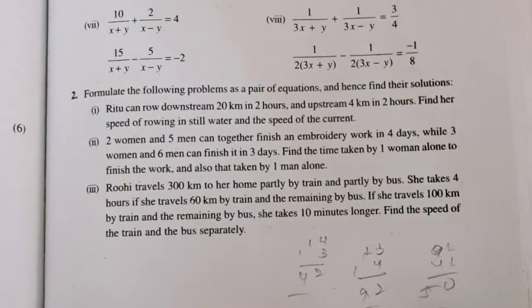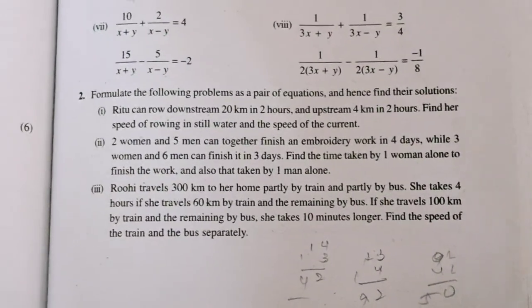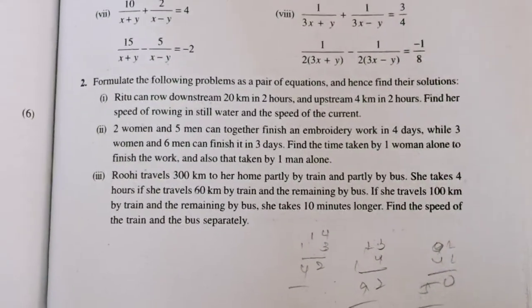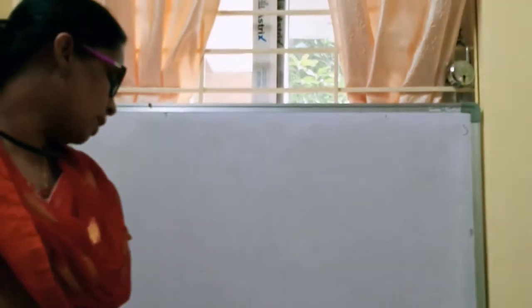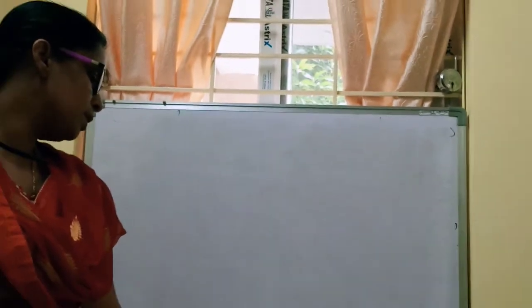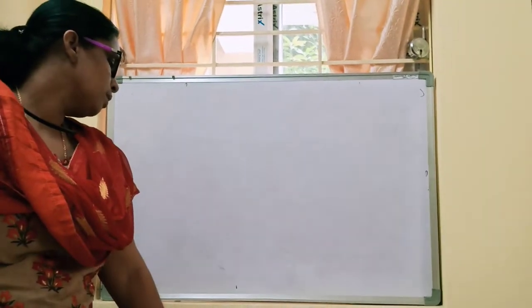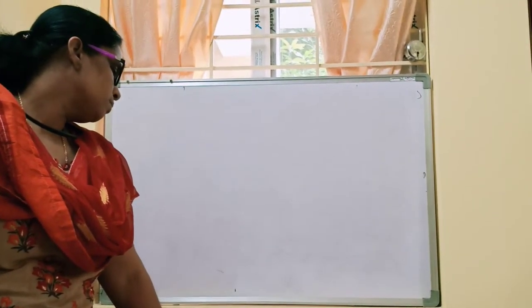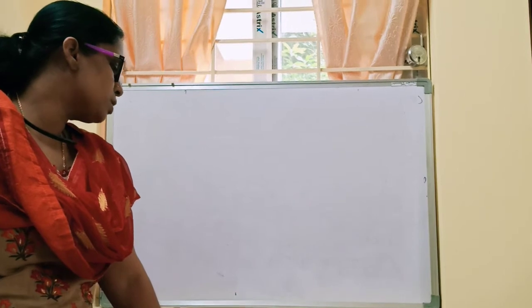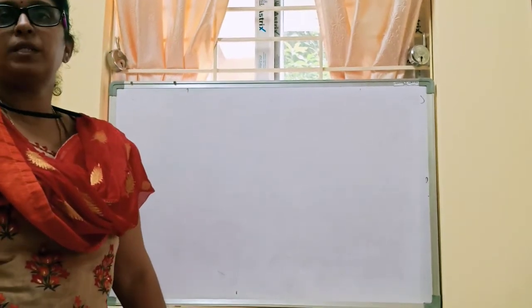So now I am going to explain the second problem, first question. Okay. So let us see. If you have read the problem, Ritu can row downstream 20 kilometers in 2 hours and upstream 4 kilometers in 2 hours. Find her speed of rowing in still water and the speed of the current.